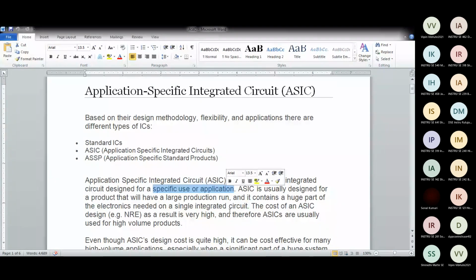In domain also, there are different varieties. If we say in domain automobile, so Tata Motors will have their own application, Maruti will have their own application, Mercedes will have their own application. So an IC designed for Mercedes is application specific, coming under the domain automobile. So you understood the difference between domain specific and application specific? Was this clear to you all? Yes?